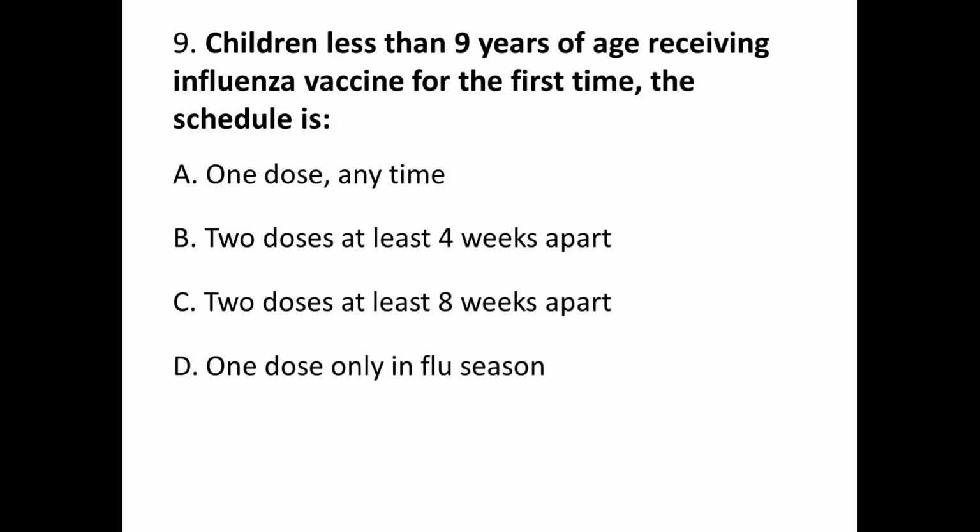Question number 9. Children less than 9 years of age receiving influenza vaccine for the first time, the schedule is A, 1 dose anytime. B, 2 doses at least 4 weeks apart. C, 2 doses at least 8 weeks apart. And D, 1 dose only in the flu season. Correct answer is B.